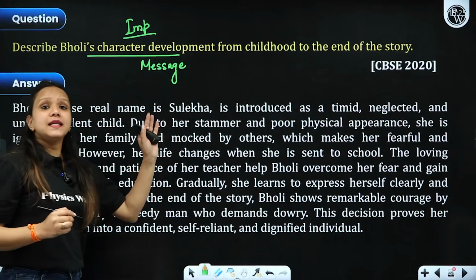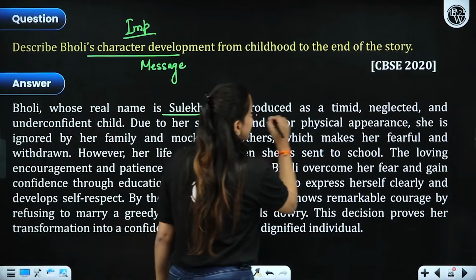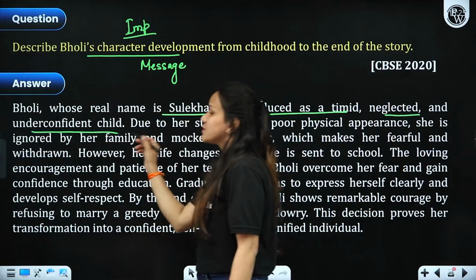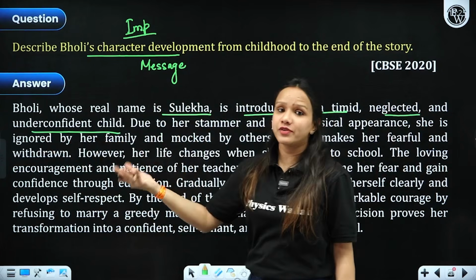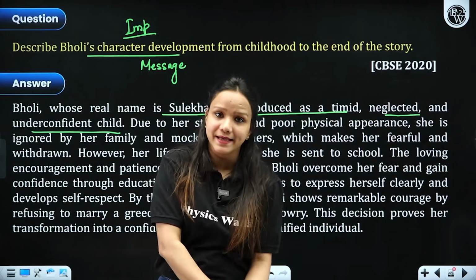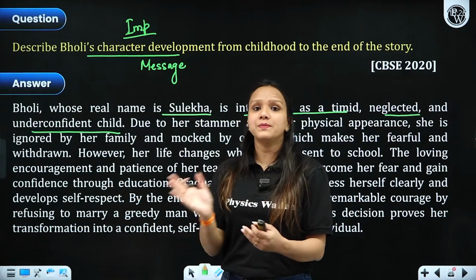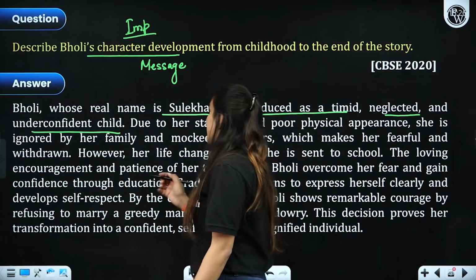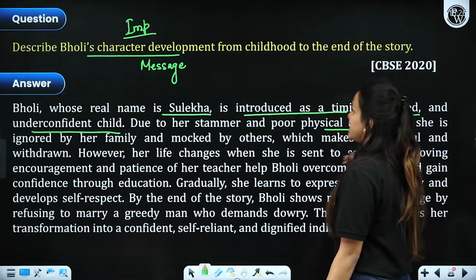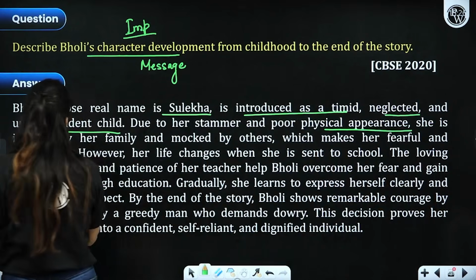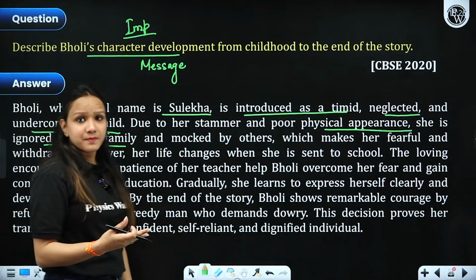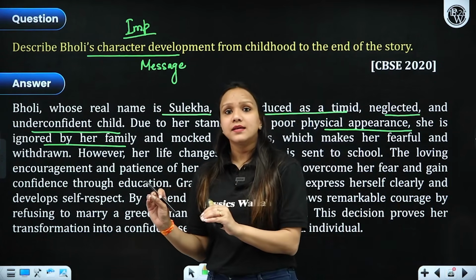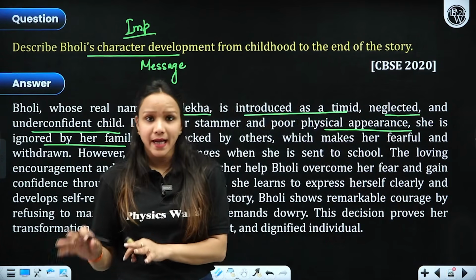Bholi, whose real name is Sulekha, is introduced as a timid, neglected child. Why? She was underconfident. She did not have much confidence in the beginning of the lesson because she was being neglected. She was being ignored by all and people used to make fun of her. Her siblings used to make fun of her, right? So due to her stammer and poor physical appearance, everybody ignored her in the family itself. It was her teacher who paid special attention towards Bholi, who treated her in a very kind-hearted manner.